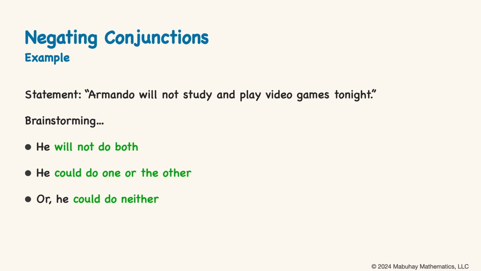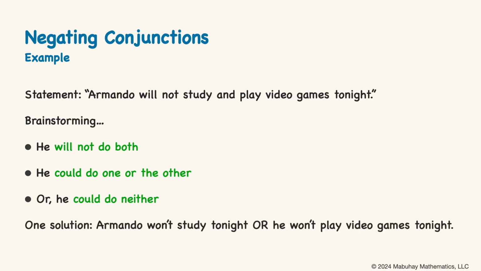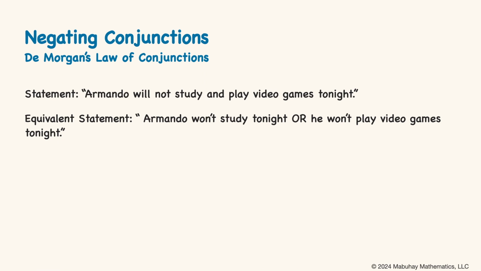Putting this all together, we know that there's at least one of these two things he won't do tonight. And so that sounds like an or statement. One solution is that we can rewrite the original as "Armando won't study tonight or he won't play video games tonight." So we can say this statement and the original statement are equivalent.